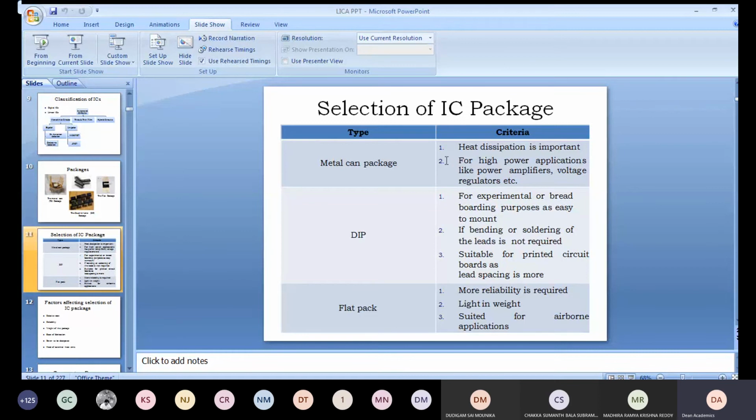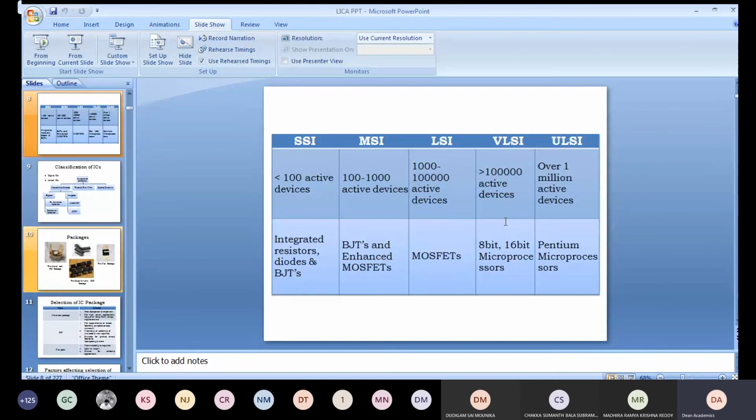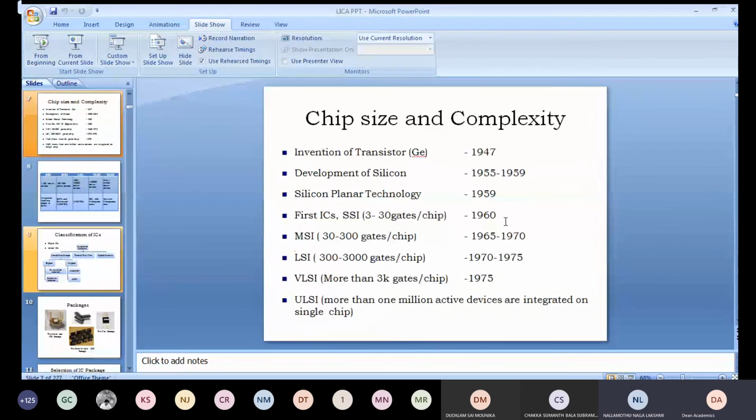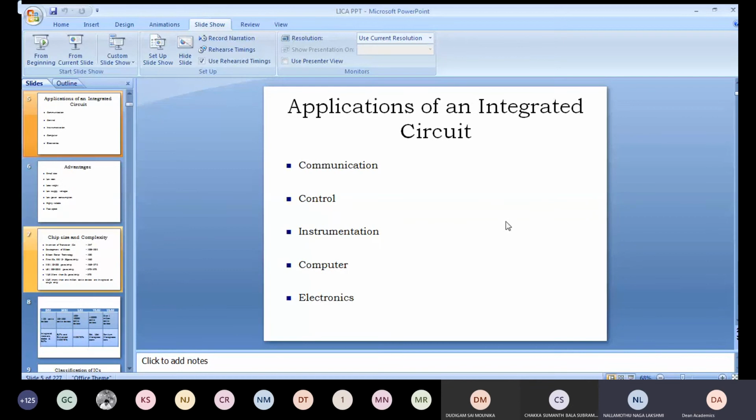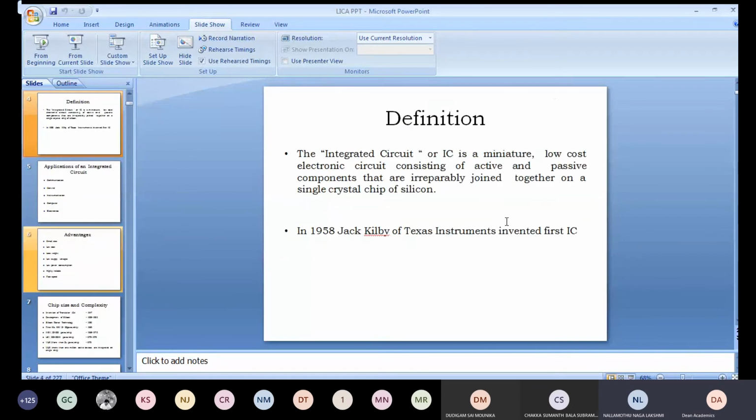Then metal can package also, you might have seen in some applications. Wherever there are high power applications, we use this metal can type package, right? So I think I have given you a lot of information regarding these ICs, right? Various types of IC, classification of ICs, then various generations of ICs, then size and complexity, what are the advantages of ICs, what are the applications of ICs, and what is the definition of an IC, all that.